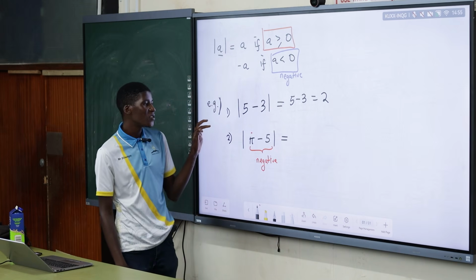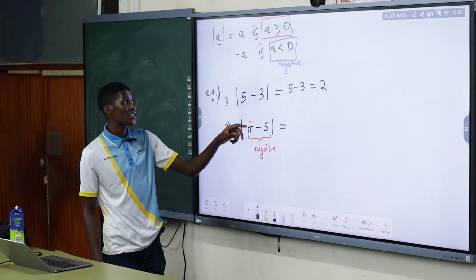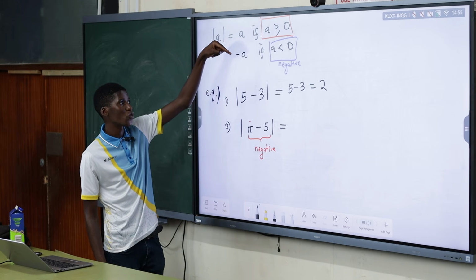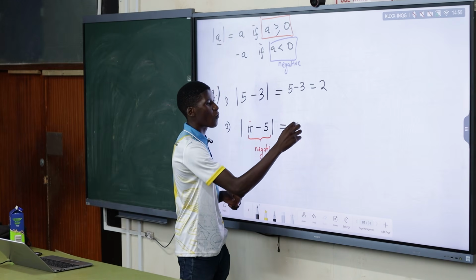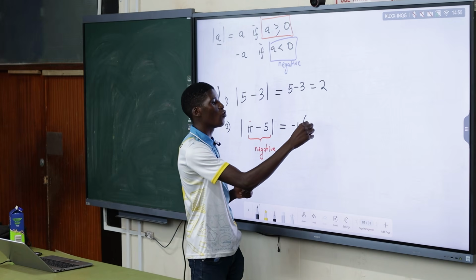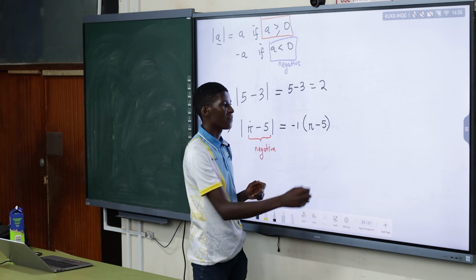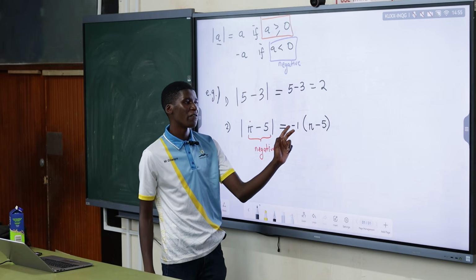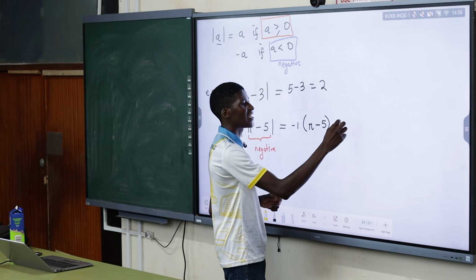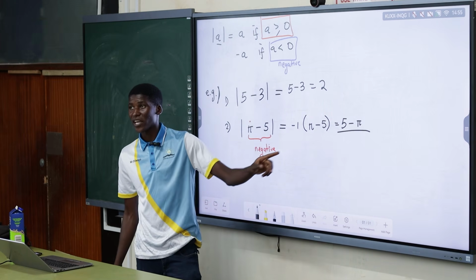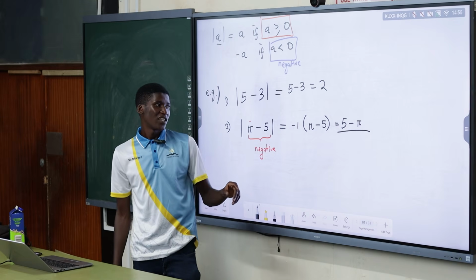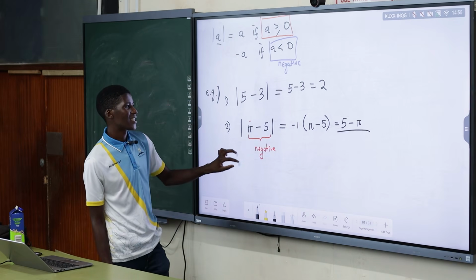You see? So here, since my number is negative, I will take which condition, condition 1 or condition 2? Condition 2. So I'm going to say negative 1 times the expression I have, which is pi minus 5. This will give you negative pi plus 5, which can be rewritten as 5 minus pi. You see? So that's how you evaluate it.